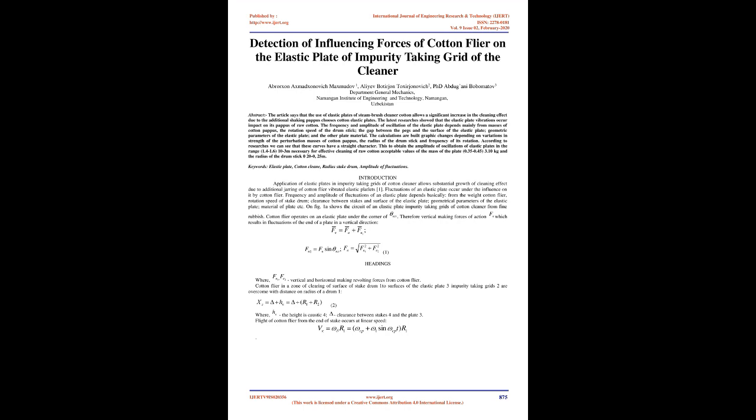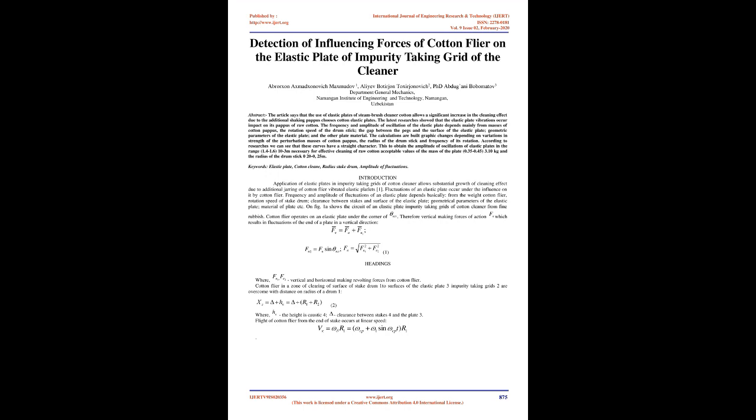To obtain the amplitude of oscillations of elastic plates in the range of 1.4 to 1.6 × 10^-3 m, necessary for effective cleaning of raw cotton, acceptable values of the mass of the plate are 0.35 to 0.45 × 10^-3 kilograms and the radius of the drumstick 0.20 to 0.25 m. Keywords: elastic plate, cotton clean, radius stake drum, amplitude of fluctuations.